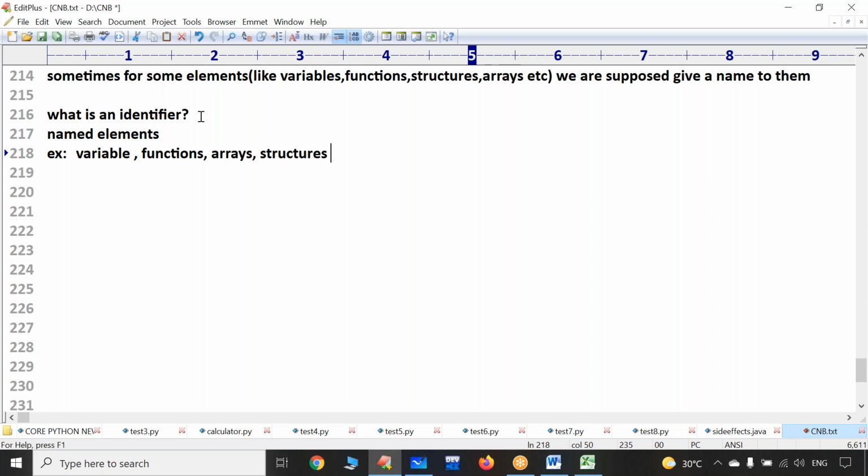Even in your exam, suppose you are going to attempt any graduate or undergraduate exam on the C programming language, there may be a chance they ask what an identifier is. Your answer will be very simple. While writing a program, arrays I didn't cover yet, so you may not understand, just have an idea. Arrays we are going to discuss after almost 30 to 35 sessions.